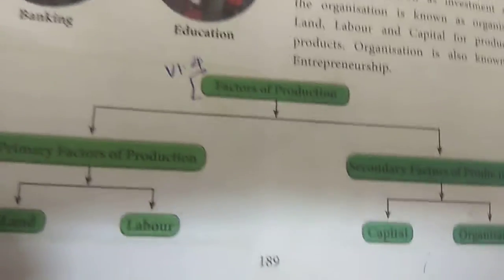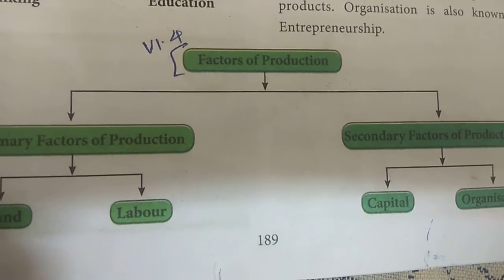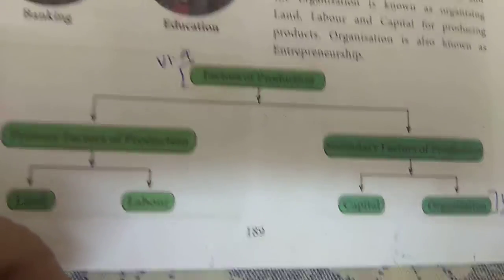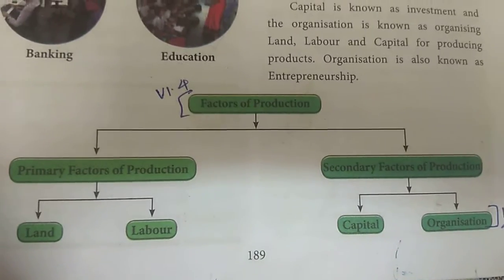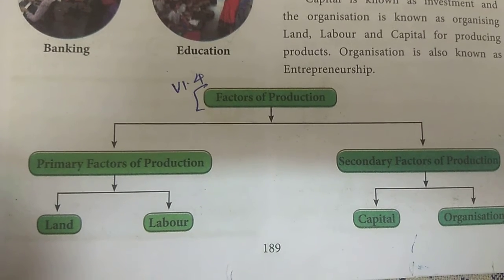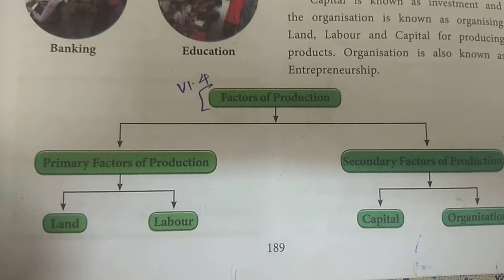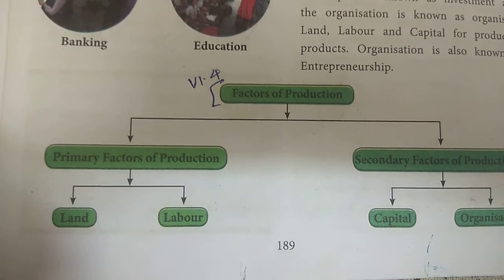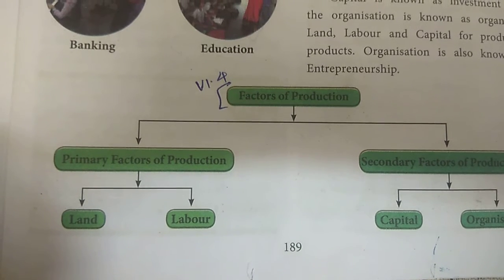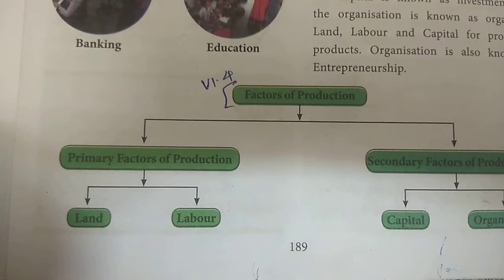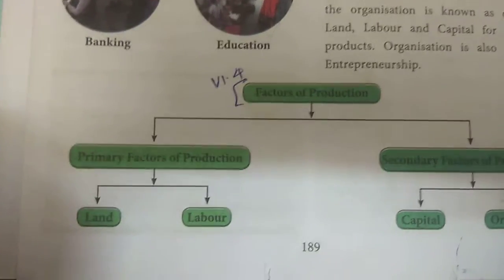Okay, so factors of production. I already said that there are two types of factors of production. One is the primary factors of production, and another one is the secondary factors of production, otherwise called derived factors of production. Land and labor are included in the primary factors, and capital and organization are included in the derived factors.